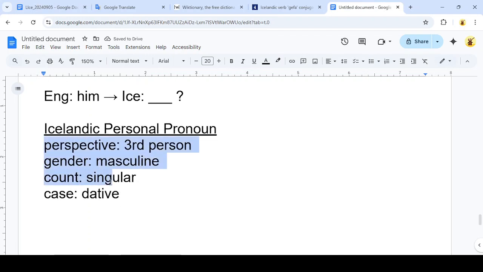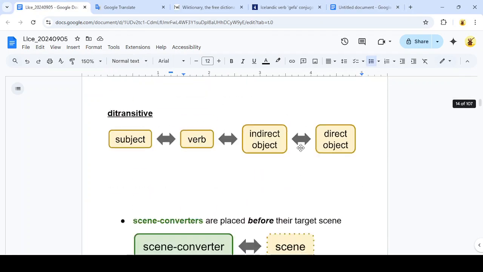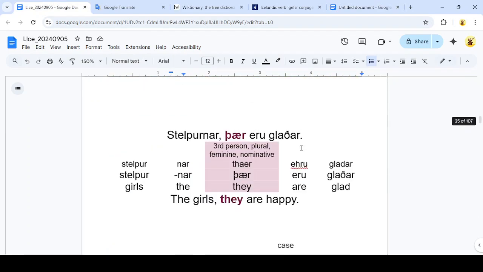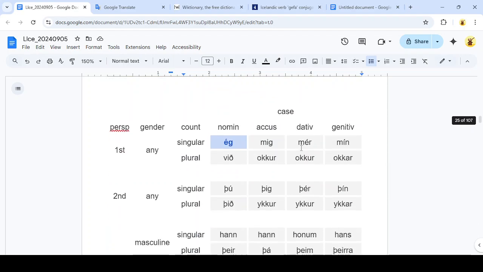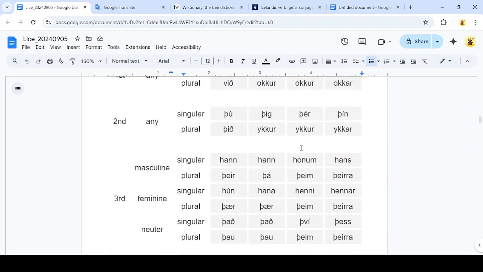Okay, so we've got our four features figured out. How do we find the proper spelling of "him" in Icelandic? Well, we're going to need the spelling table for the personal pronoun. So I'll go down to the Icelandic personal pronoun section. Here's the spelling table again.